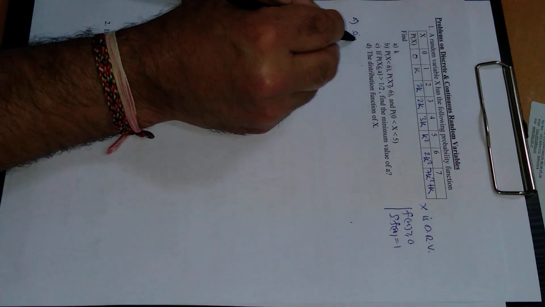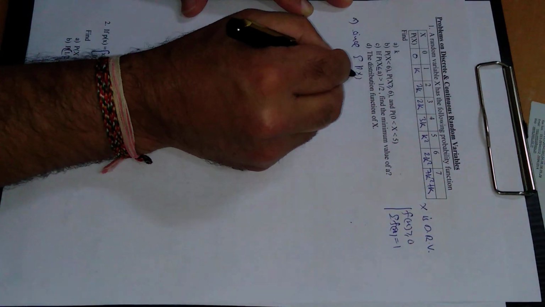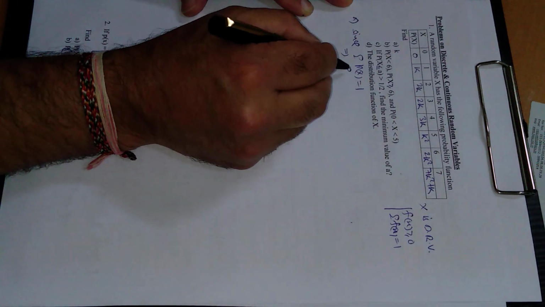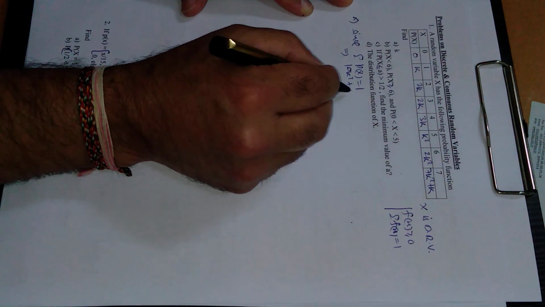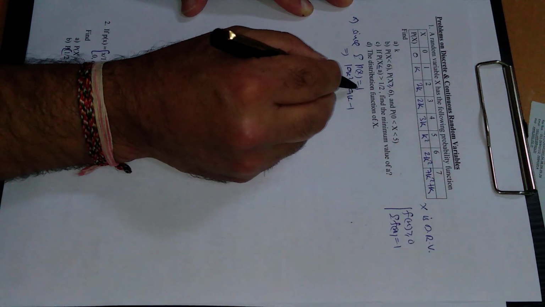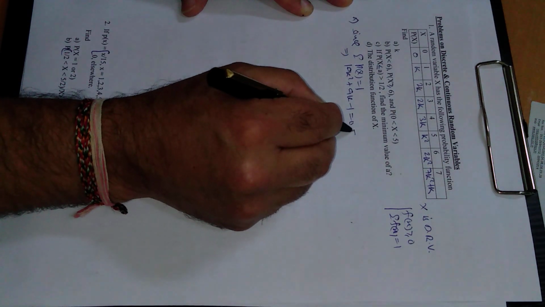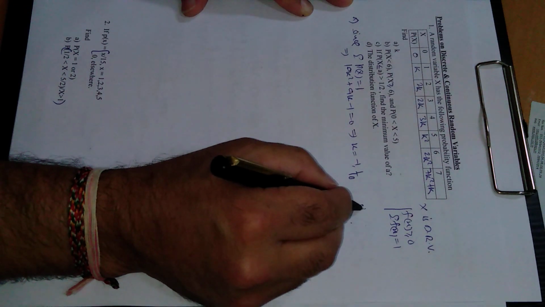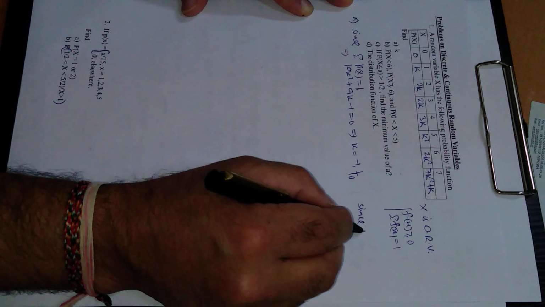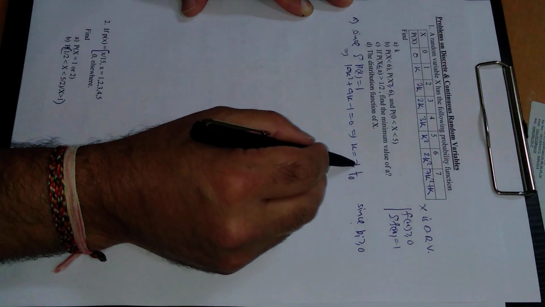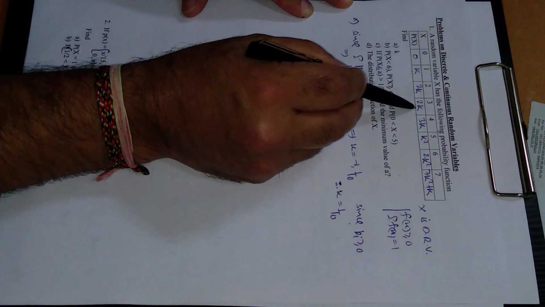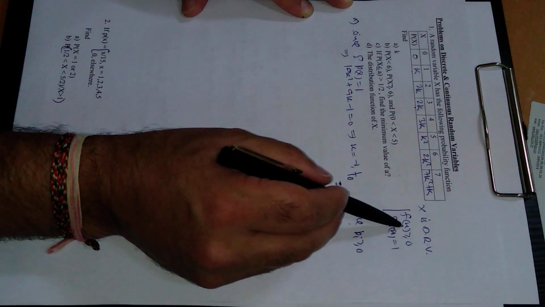So here, since the sum of all these probabilities must be equal to 1, if we add all of these probabilities we will get 10k square plus 9k minus 1. 1 is also shifted to the left hand side, and this is quadratic in k, which on solving gives minus 1 and 1 by 10. Since all of these probabilities must be greater than or equal to 0, neglecting minus 1, k is only equal to 1 by 10. Reason being, if we take k negative then this probability will be negative and this will violate this condition.